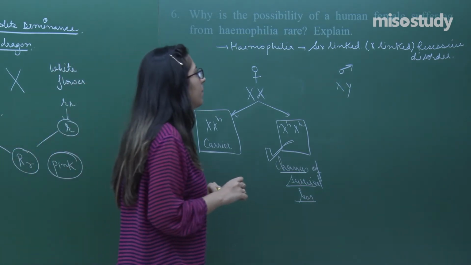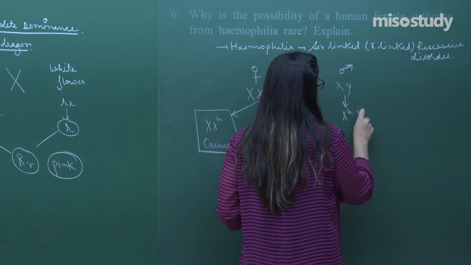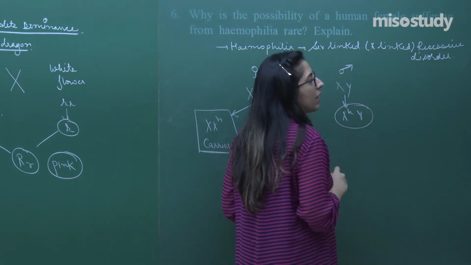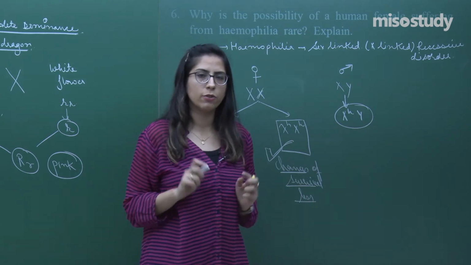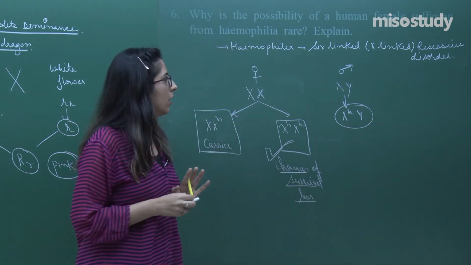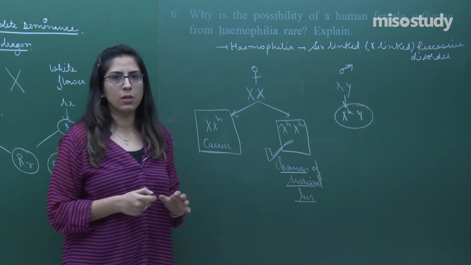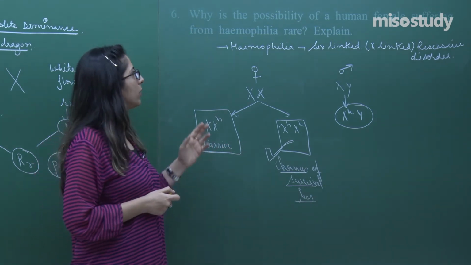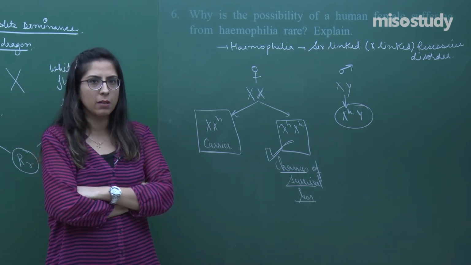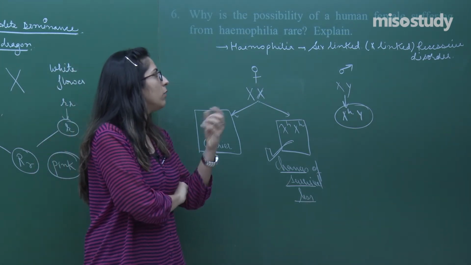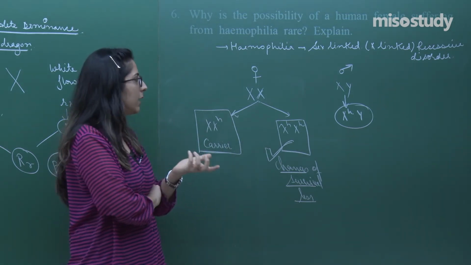Whereas to talk about a male, male has only one X chromosome. So, if a male has hemophilia, then the male will be like this, right? So, it is an X-linked recessive disorder. So, hope this question is clear to you, hope the solution is clear to you. This is how you have to attempt. First of all, write about hemophilia, what is hemophilia, explain about it, and also write about the male and the female, try to make a cross out of it, how the cross can be made.